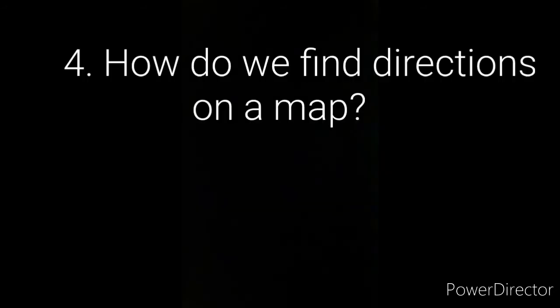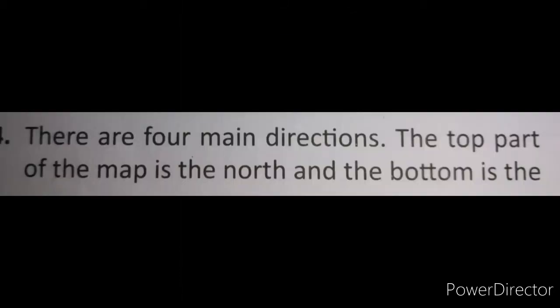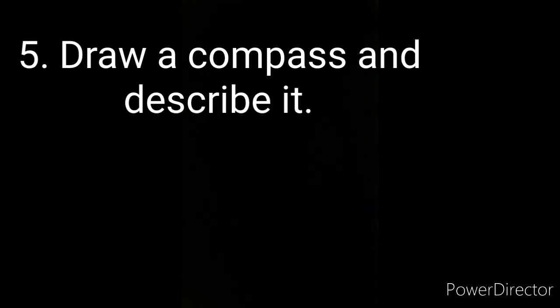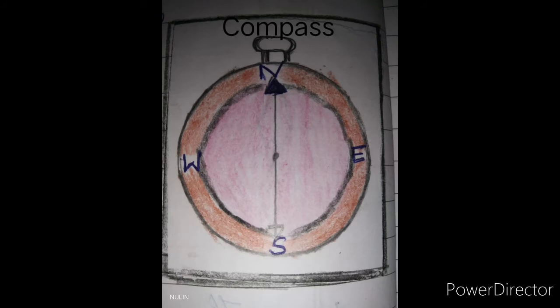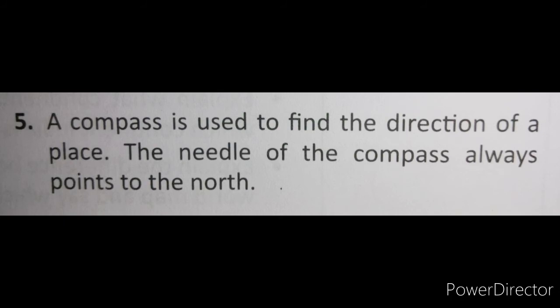Fourth one, how do we find directions on a map? Answer, there are 4 main directions. The top part of the map is the north and the bottom is the south. The east is to the right and the west is to the left. Fifth one, draw a compass and describe it. A compass is used to find the direction of a place. The needle of the compass always points to the north.